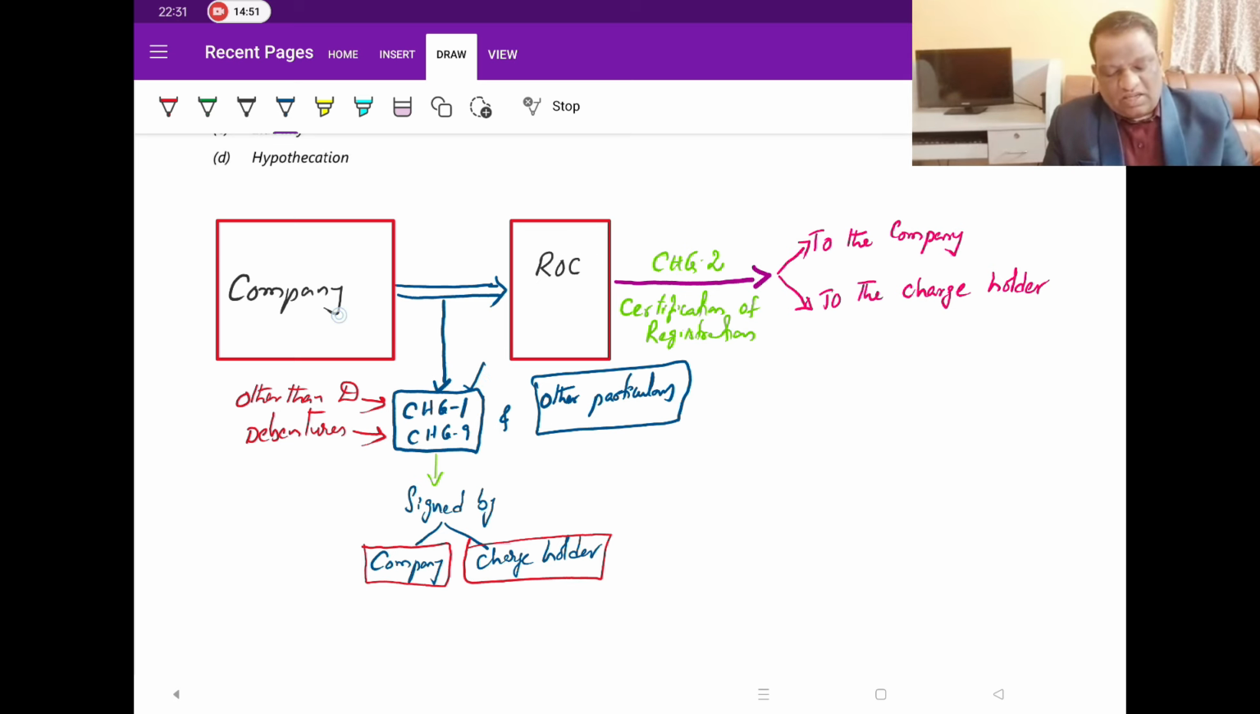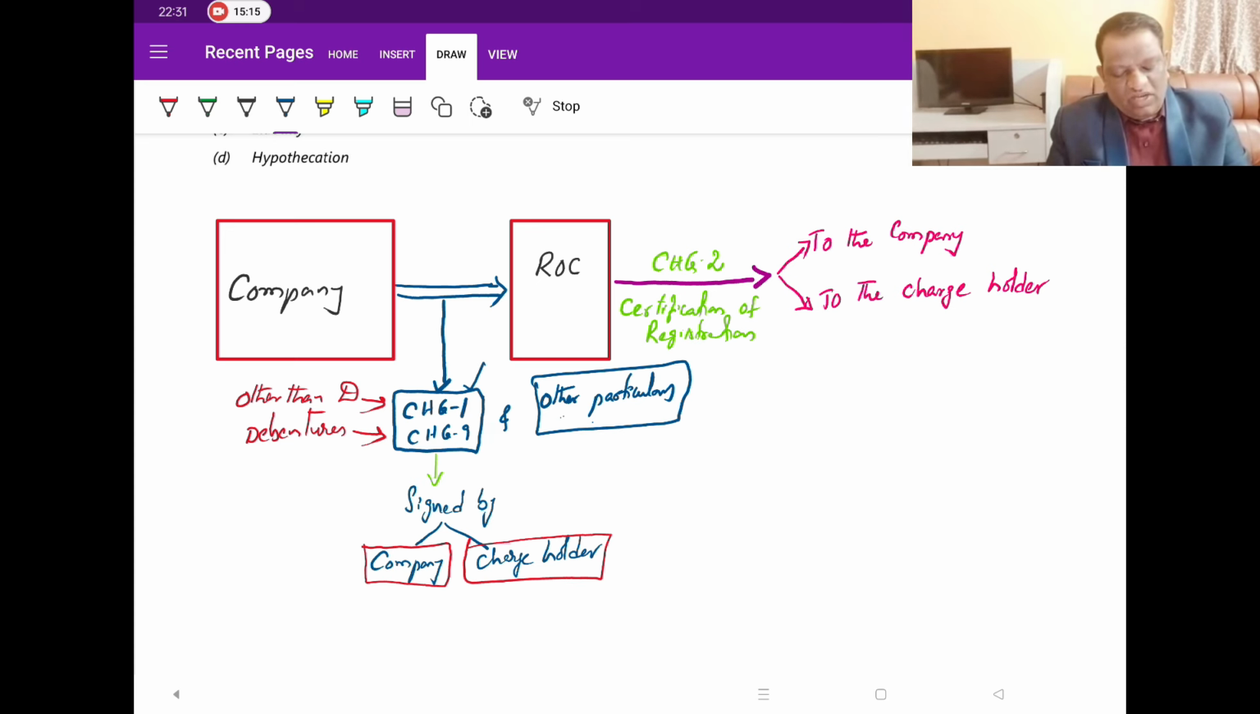So to repeat, it is the company that, after creating the charge, will file with the ROC either CHG1 or CHG9, and in case they are involved in both transactions, then both of them. Once they file this document with the ROC, the ROC will go through it and compare it with the other particulars, that is, the loan agreement or any description of the property proof.